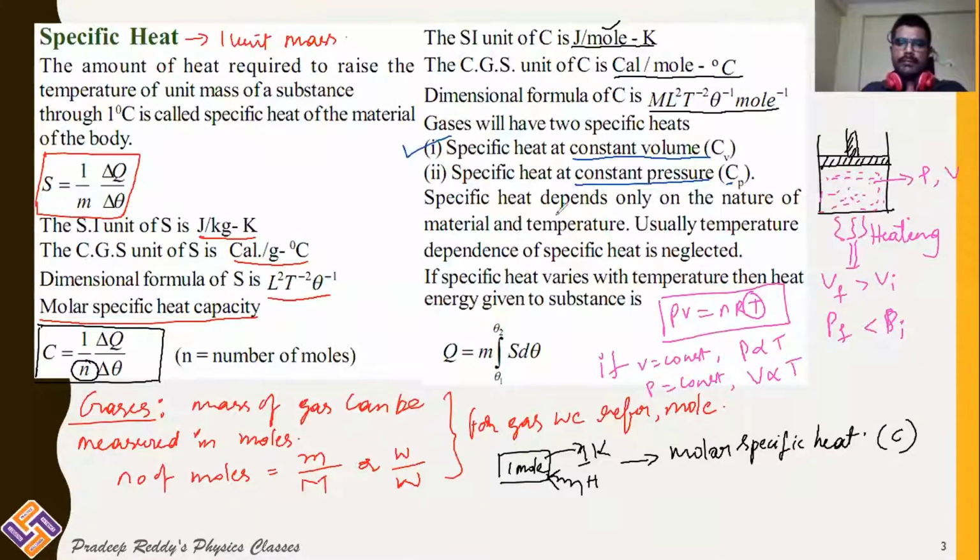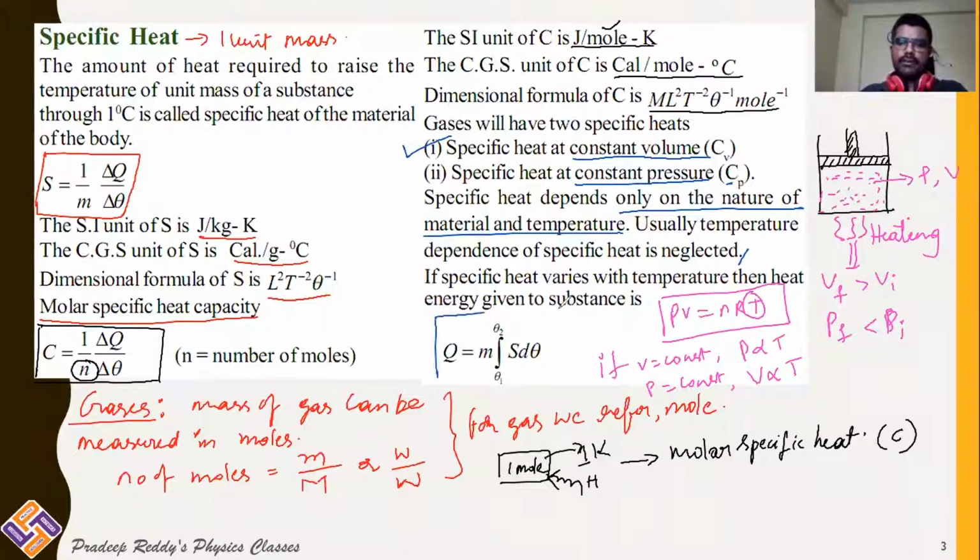So remember that specific heat depends only on the nature of the material as well as temperature. Usually the temperature dependence of the specific heat is neglected. That means, because we are taking only 1 gram or 1 degree Celsius change to calculate specific heat, specific heat does not drastically change with temperature. That you should keep in your mind. And specific heat varies with temperature when heat energy is given to the substance.